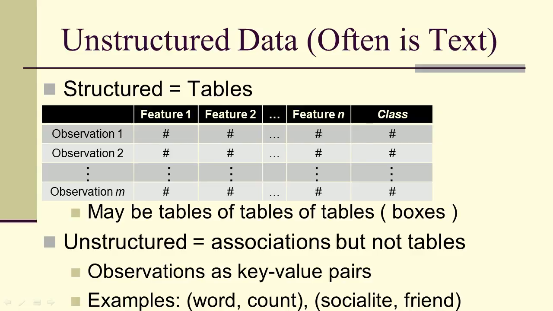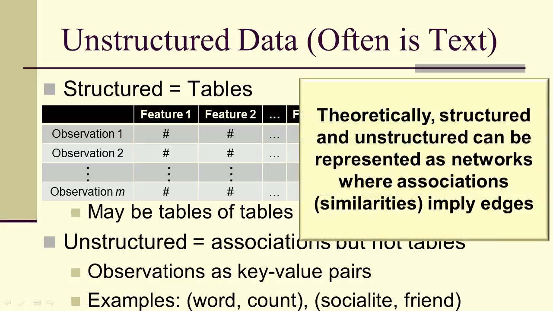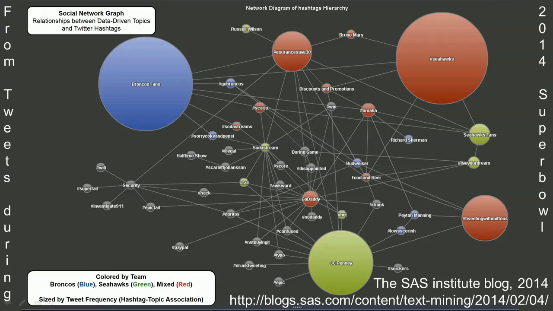We often see the observations as key value pairs, or in general as pairs of things together. We may have a word on a page and a count of the number of times it occurs, or a socialite in a Facebook network and a friend of that socialite. So you can see that this implies networks. Associations or similarities are the edges. And this works for both structured and unstructured, as we've already seen.